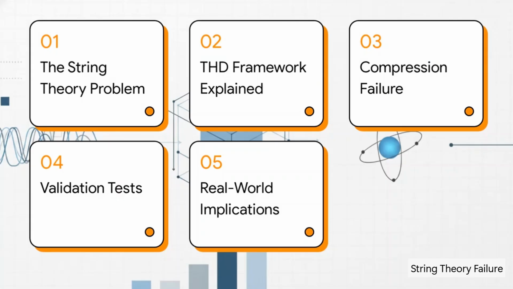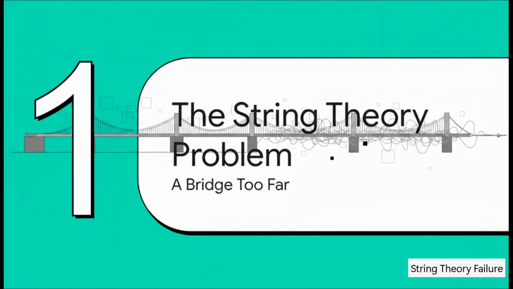To get to the bottom of this, here's our roadmap for this explainer. First, the core string theory problem. Then, we'll break down the THD framework, look at predictive compression failure, explore the validation tests, and finally, unpack the real-world implications. All right, let's jump right into part one, the string theory problem, a bridge too far.